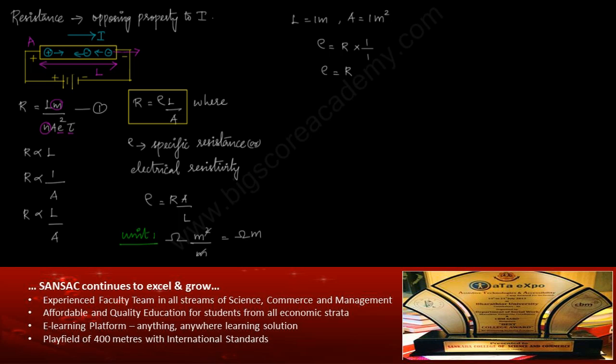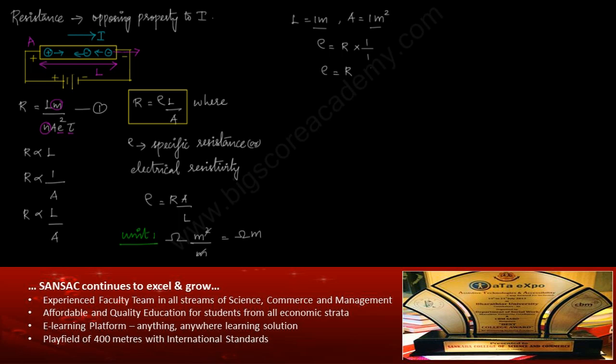So now we can define the electrical resistivity of a material as the resistance offered to the current flow by a conductor of unit length with a unit cross sectional area. The electrical resistivity of a material is defined as the resistance offered to the current flow of a conductor of unit length having unit cross sectional area.